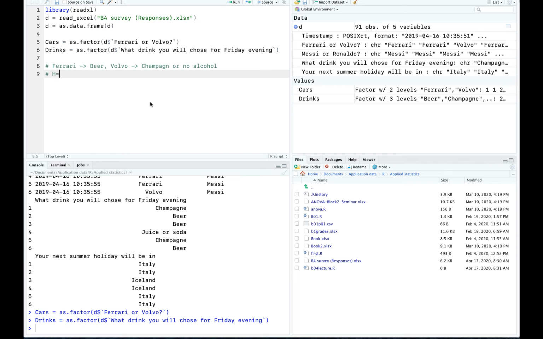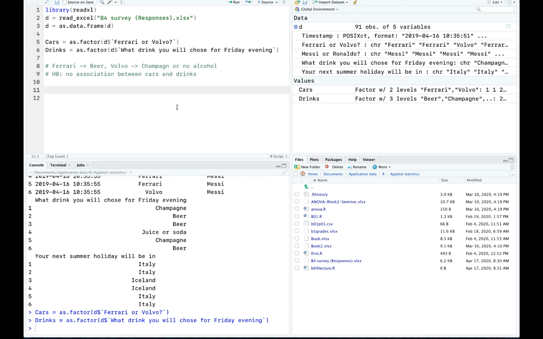But the null hypothesis in this case, of course, it's the opposite. It means no effect, right? So the null hypothesis, no association between cars and drinks. By default, I assume there is no association between these two variables, but scientifically, I think there should be association. That's the reason I actually make this experiment. Okay, so this is it. Now we have the data, now we have everything, and let's start doing the analysis.